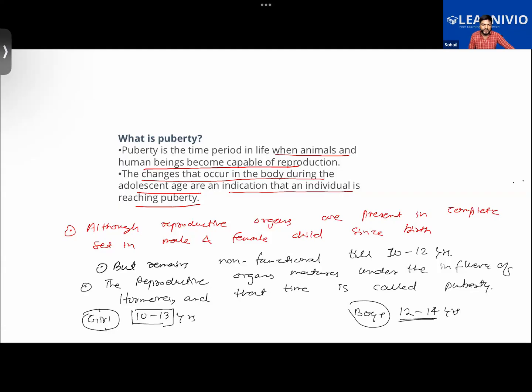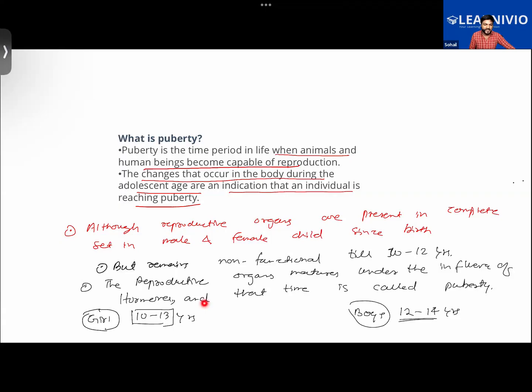Although reproductive organs are present in complete set in the male and female since birth, they remain non-functional till they attain the age of 10 to 12 years. In the case of girls, it is the age of 10 to 13, and in the case of boys, 12 to 14.